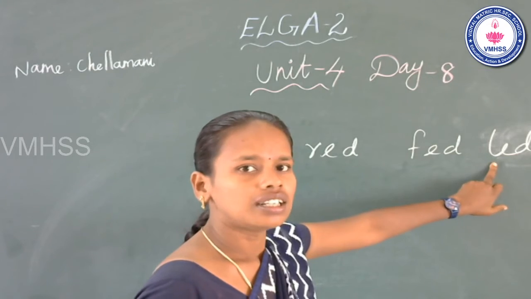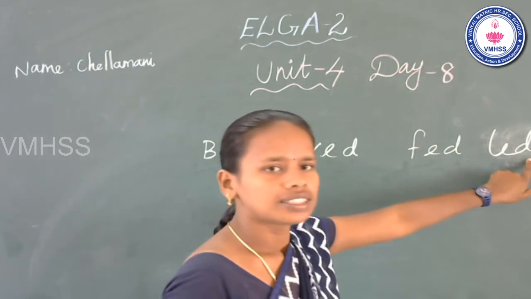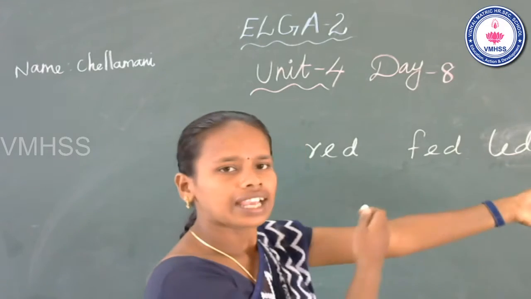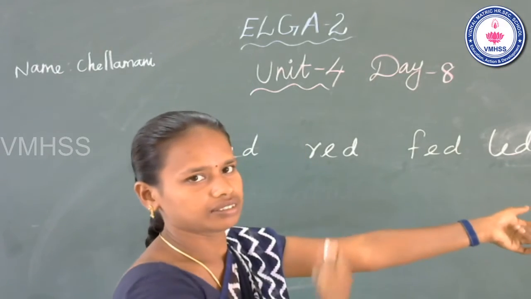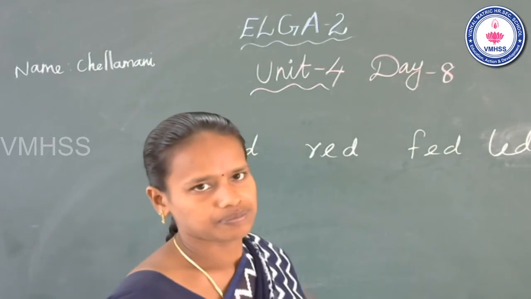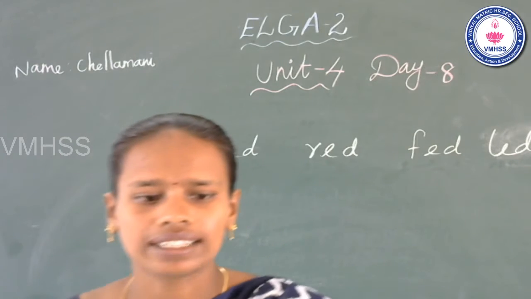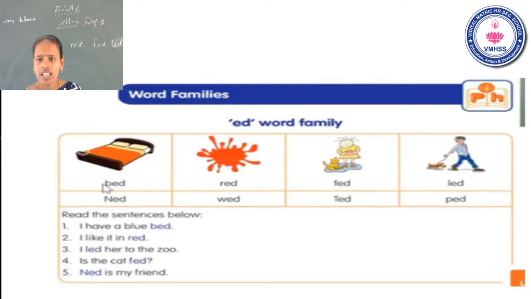Beginning l, middle a, end d, l, a, d, led. What is the word? L, a, d, led. Is it clear? Now go to the second row. Now look at this line. Okay, now look at the second row: net, wet, dead, bed.